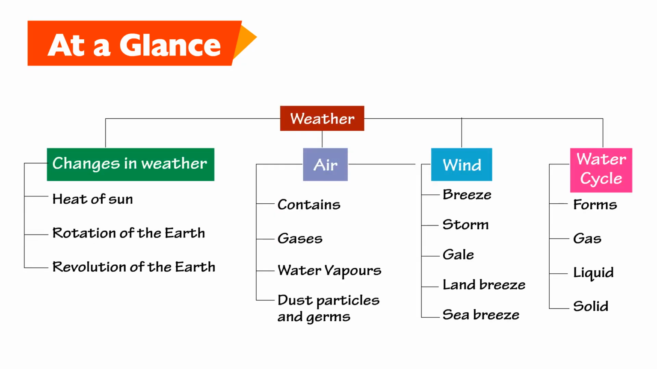At a glance: weather, changes in weather, heat of the sun, rotation of the earth, revolution of the earth. Air contains gases, water vapors, dust particles and germs. Wind: breeze, storm, gale, land breeze, sea breeze. Water cycle forms: gas, liquid, solid.